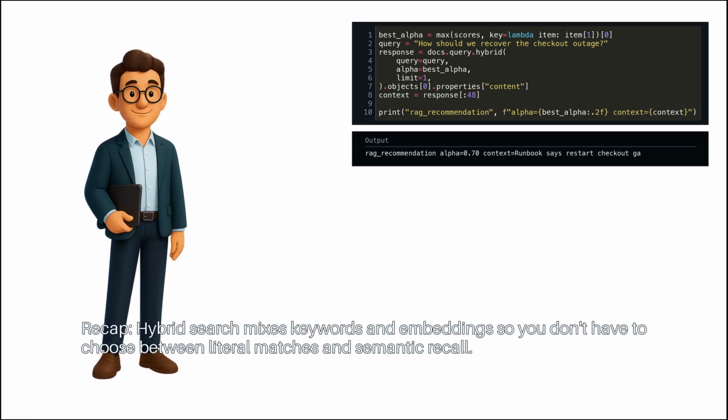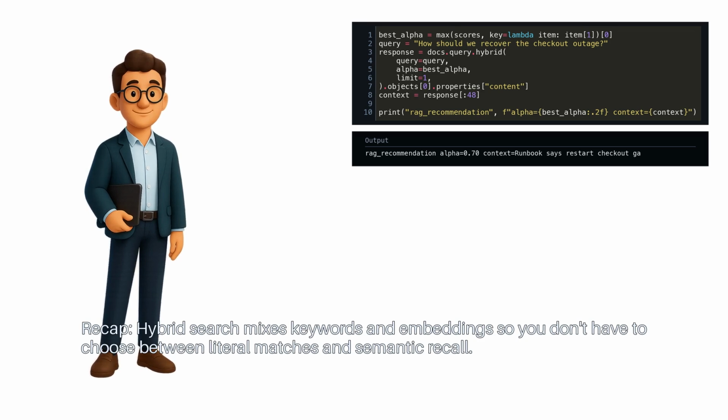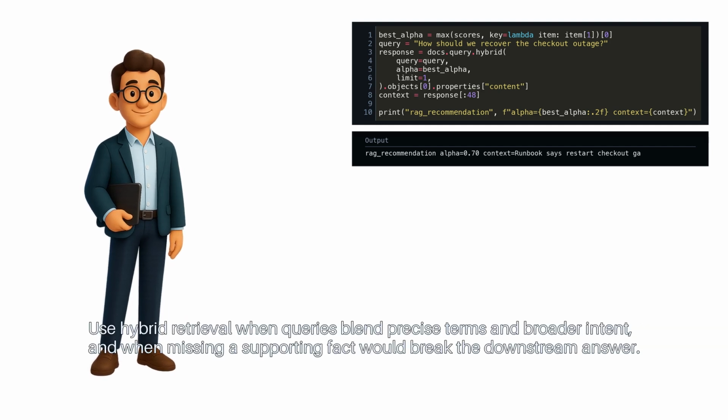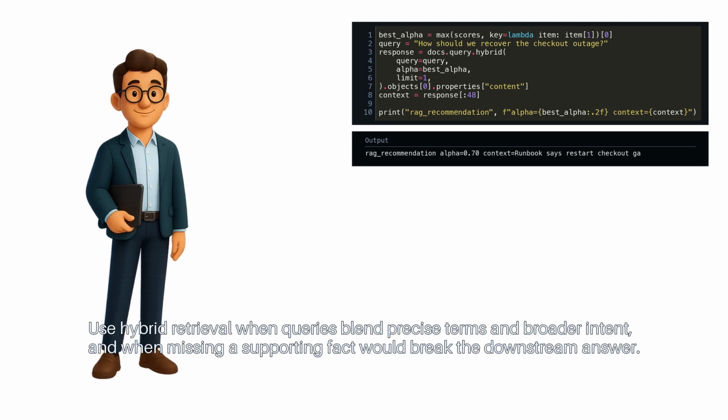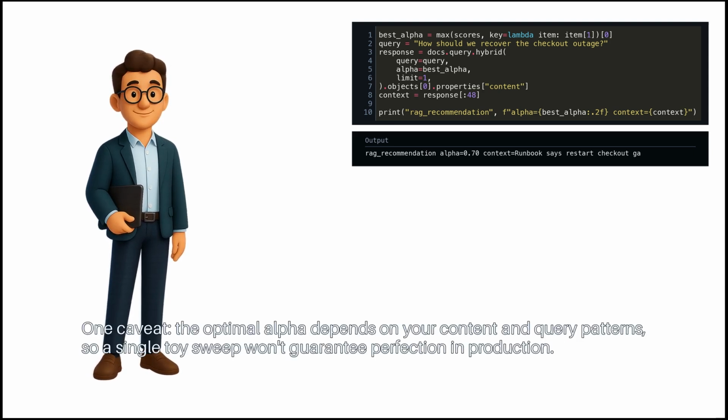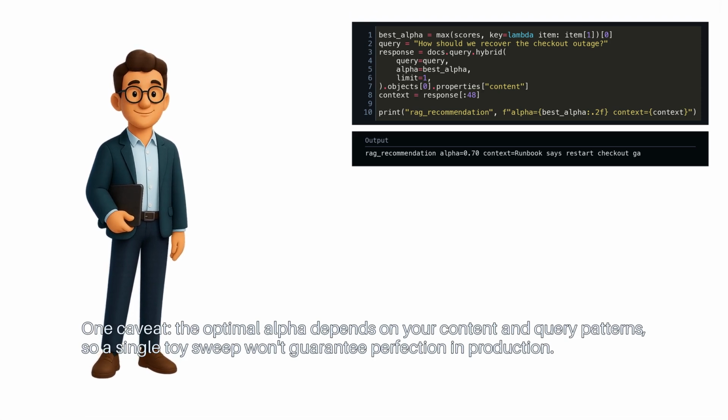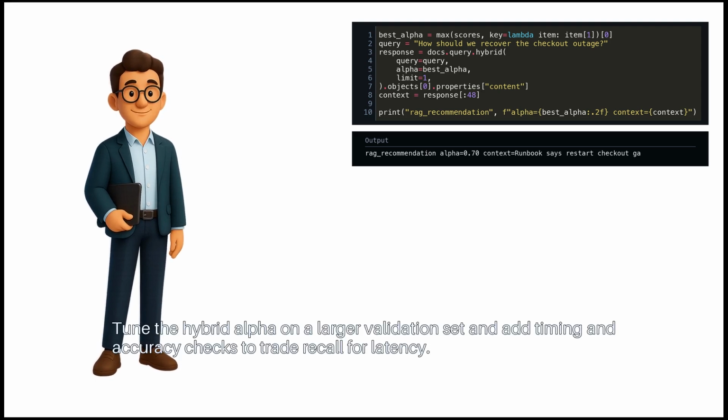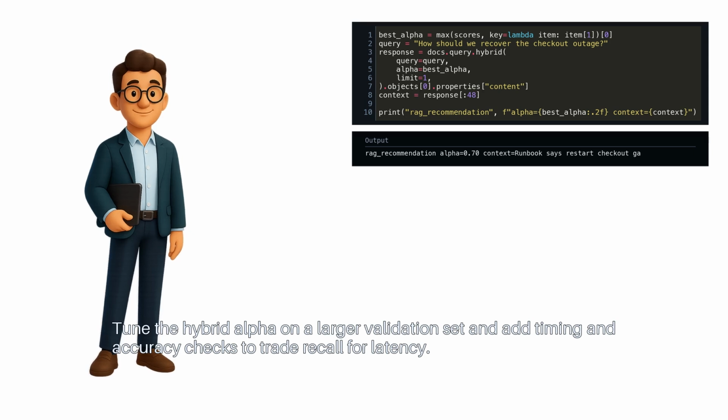Recap: hybrid search mixes keywords and embeddings, so you don't have to choose between literal matches and semantic recall. Use hybrid retrieval when queries blend precise terms and broader intent, and when missing a supporting fact would break the downstream answer. One caveat: the optimal alpha depends on your content and query patterns, so a single toy sweep won't guarantee perfection in production. Next step: tune the hybrid alpha on a larger validation set and add timing and accuracy checks to trade recall for latency.